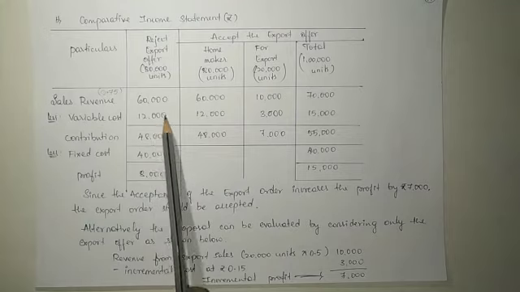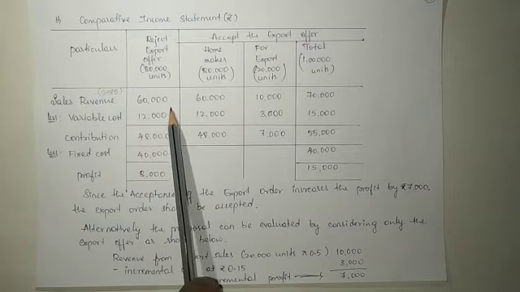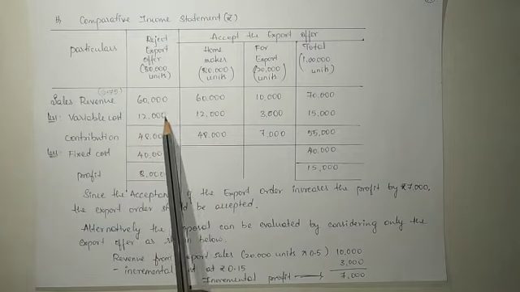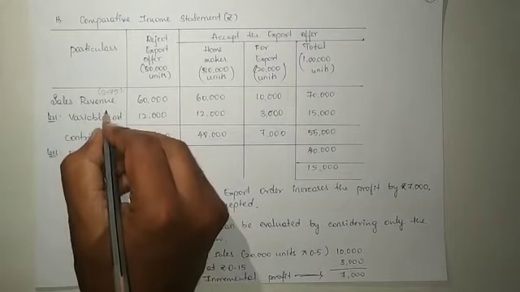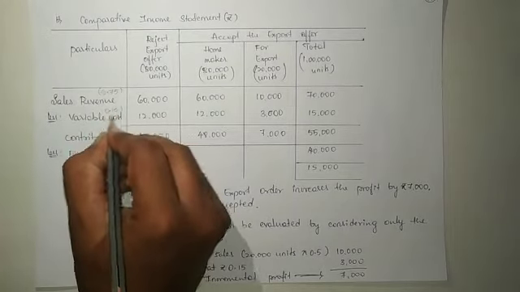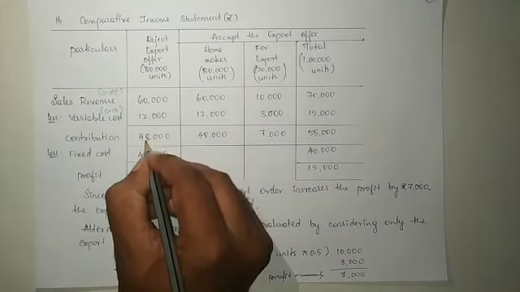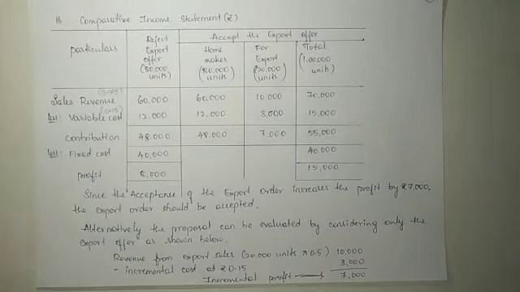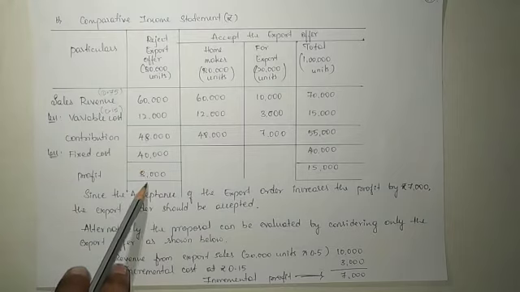This variable cost is calculated by considering 0.15 per unit, 0.15 into 80,000. Okay, then the contribution is going to be 48,000, and the fixed cost is 40,000, and the profit that we are going to earn is rupees 8,000.